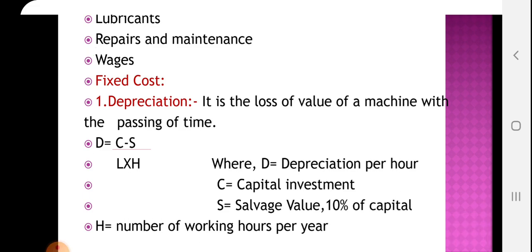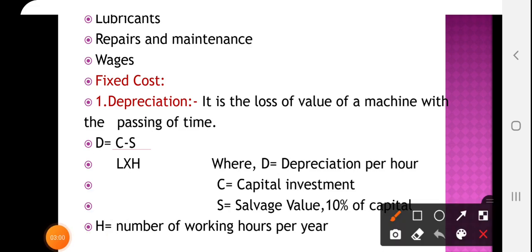Then fixed cost, in that depreciation is the loss of value of the machine with the passing of time, and for calculation of that cost per hour there is a formula. What is that formula? D, depreciation per hour, equals (C minus S) divided by (L multiplied by H), where D is depreciation per hour, C is capital investment, S is salvage value.